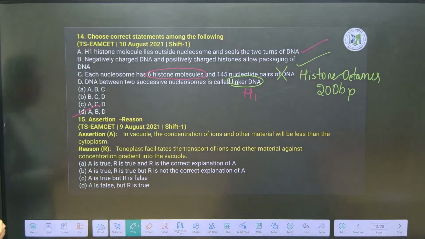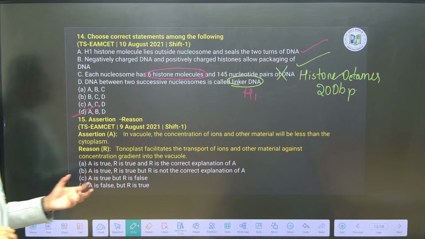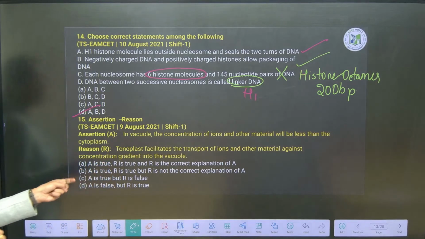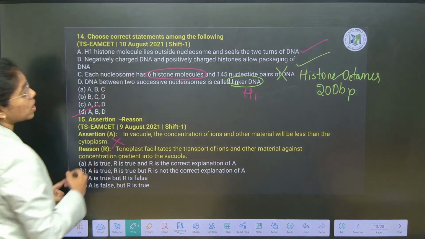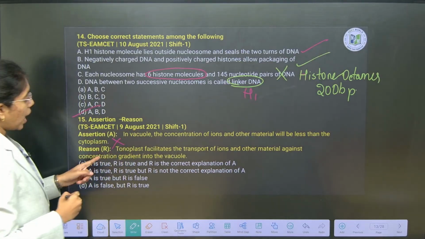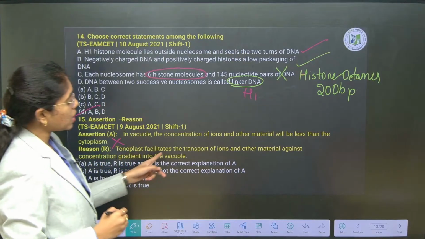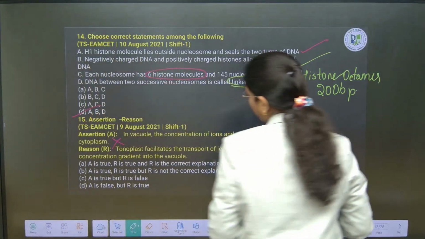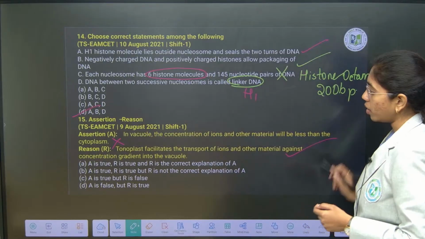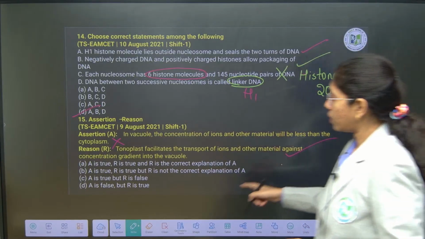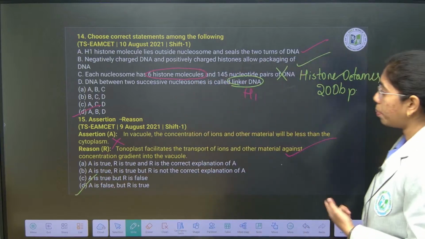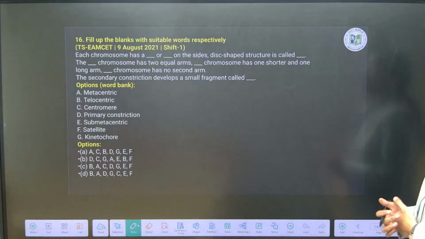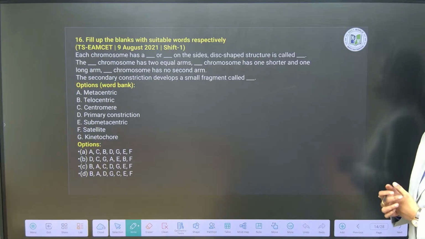Next, assertion reason type of question you see. In vacuole, the concentration of ions and other materials are less than the cytoplasm. Wrong. See, this question is repeated. And the tonoplast facilitates the transport of ions and other material against the concentration gradient. True. So A is wrong and R is true. A is false and R is true, which is option D. Repeated question. Next, fill in the blank type of questions.